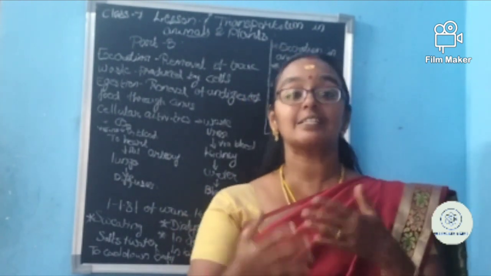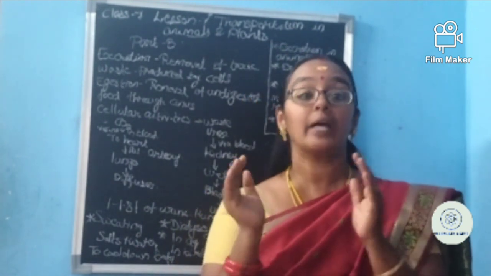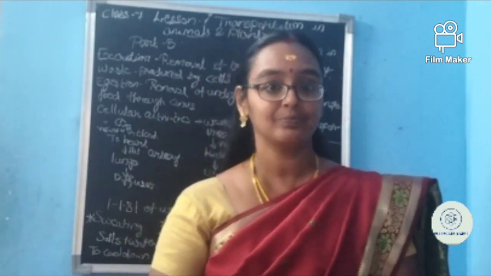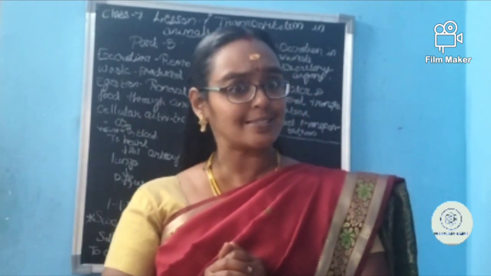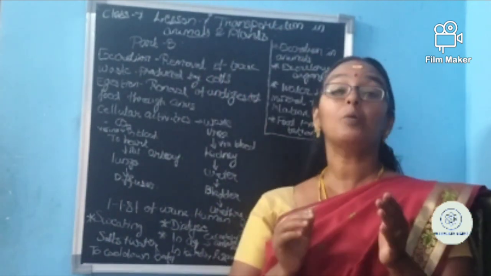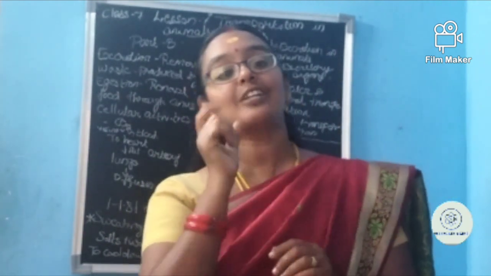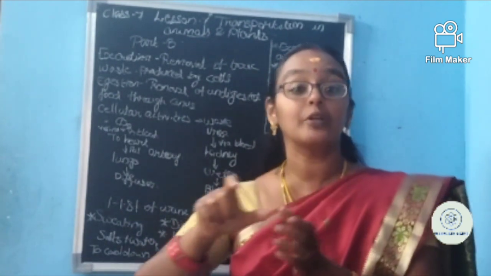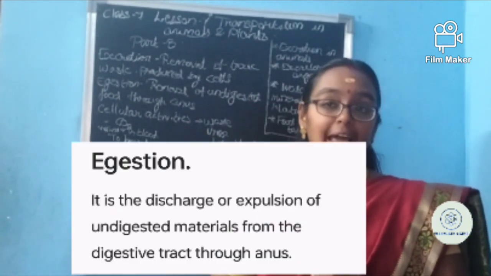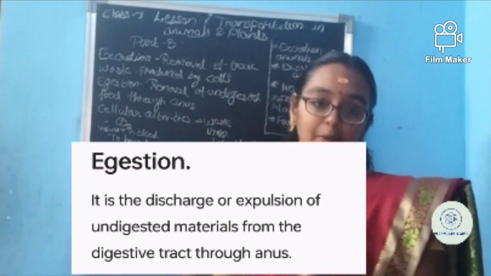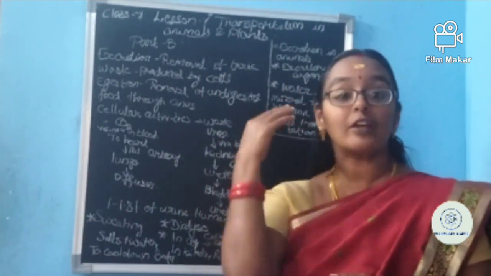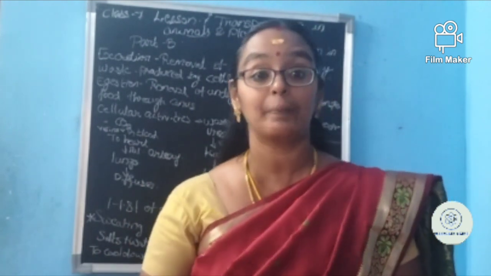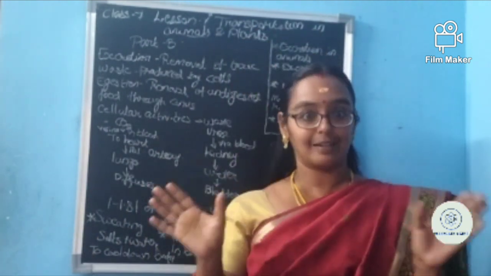So feces we are expelling through the anus, is it an excretion? Certainly not. It is not excretion, it is egestion. What is egestion? Egestion is the removal of undigested food from the body. It is coming through the digestive tract, and through the anus it is expelled out. It is egestion, and here the metabolic waste is eliminated. It is called what, ma? Excretion. Now the things are clear, I think.